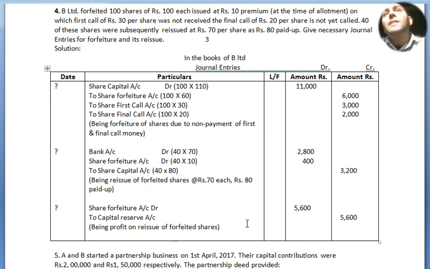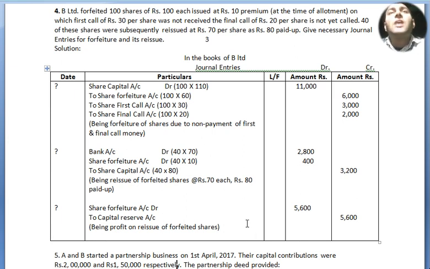In the books of B Limited, journal entries: date, particulars, ledger folio, amount, debit and credit. Now we move to our forfeiture entries. Share capital account debited, to share forfeiture account, to share first call account, to share final call account. To share capital account equals 100 into 110 because the value of share is 110, so 11,000.